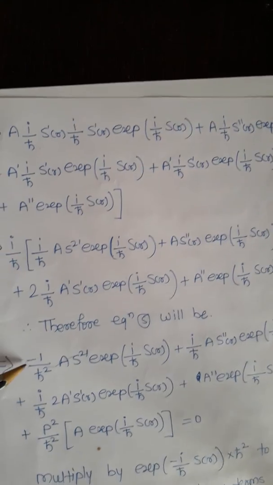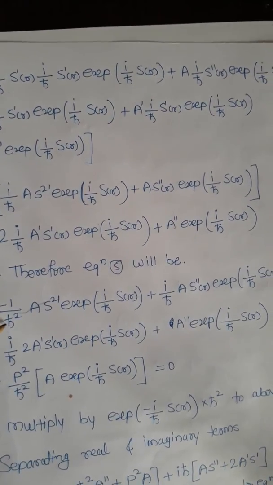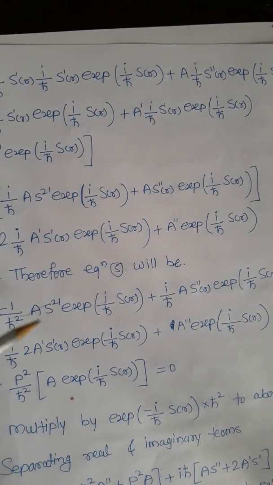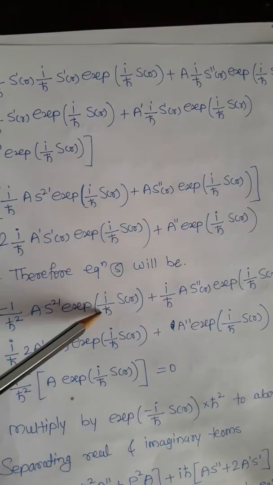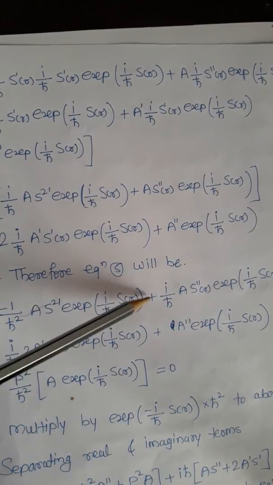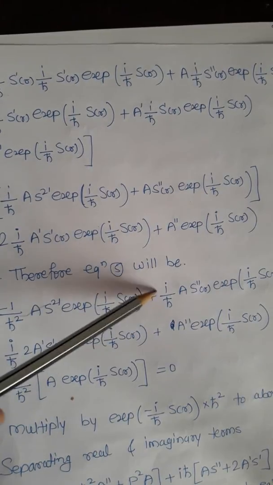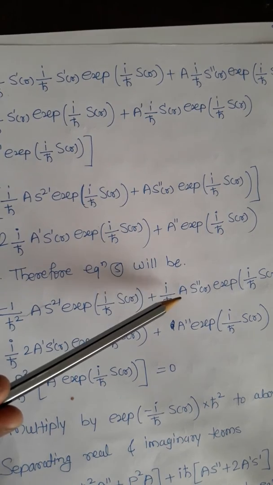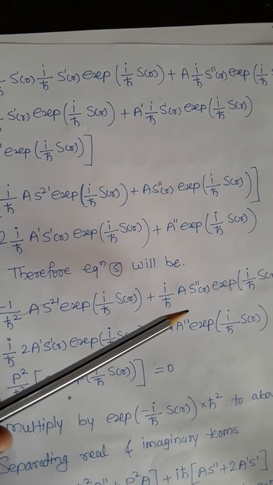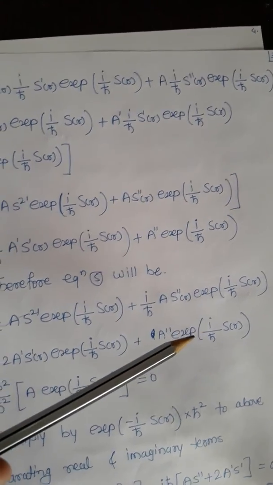So -1 upon h cross square, a s dash square exponential i upon h cross s of r plus i upon h cross a s double dash of r exponential i upon h cross s of r.